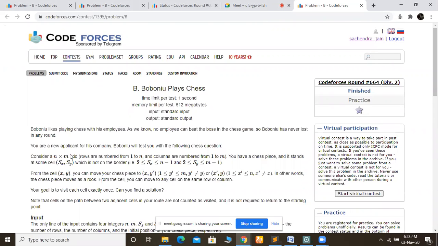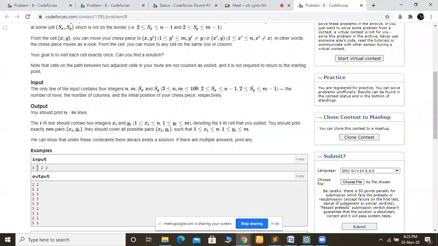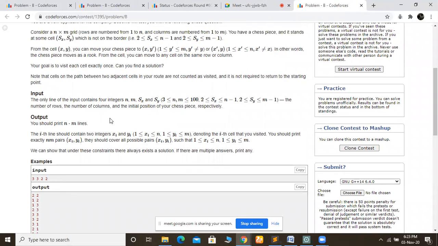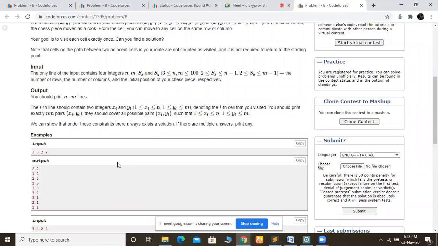See, n, m is the size, and x, y is our first position from which we have to traverse. Okay, x, y is given to us. What, the question is not clear?